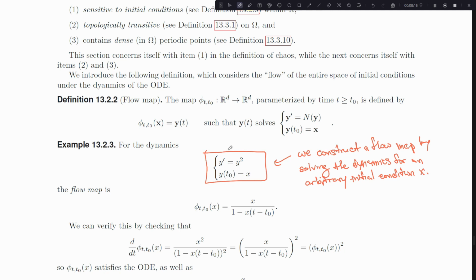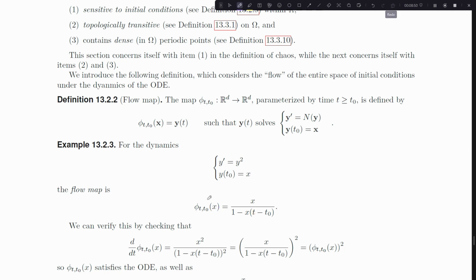And so if we solve this, traditionally we would say that this is y of t, the solution to the dynamics. But you'll notice that if I write it as y of t, I'm emphasizing that time is my variable. The flow map is the understanding that time is now a parameter, and actually the initial condition, x, is the variable. So that's all the idea is: the flow map is reinterpreting the initial condition as the variable of the map. So that's how I find my flow map.